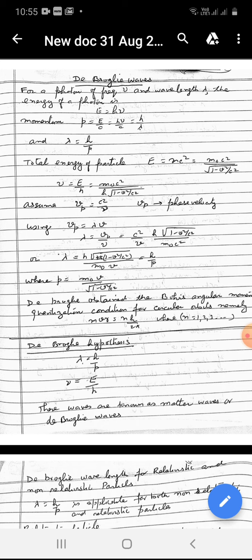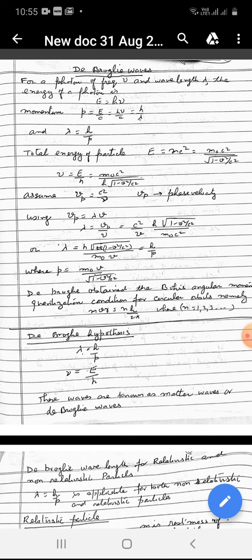Now using Vp is equal to lambda nu, the wavelength of the associated wave is found to be lambda is equal to Vp upon nu, which is equal to c square upon v into under root 1 minus v square upon c square into h upon m0 c square.